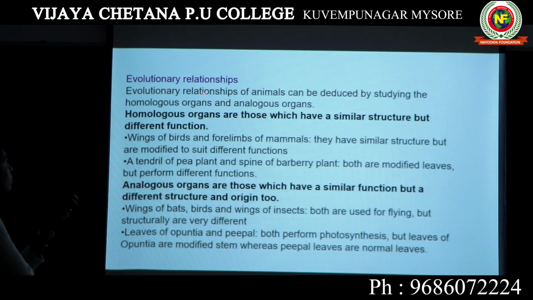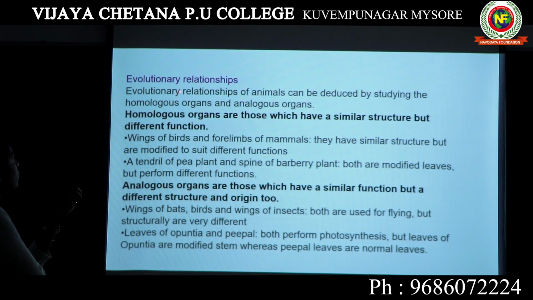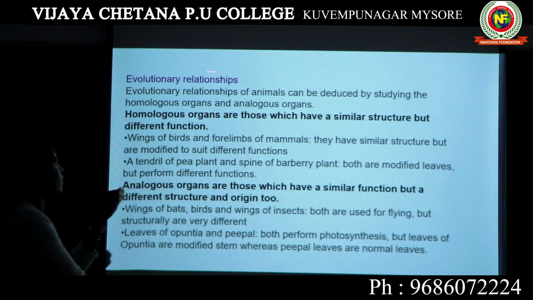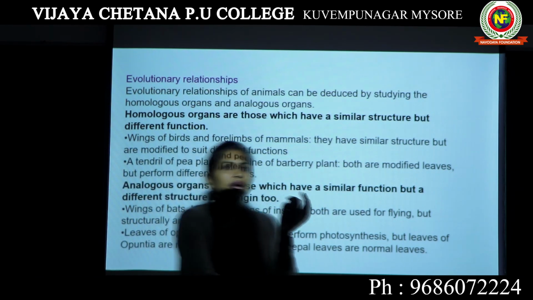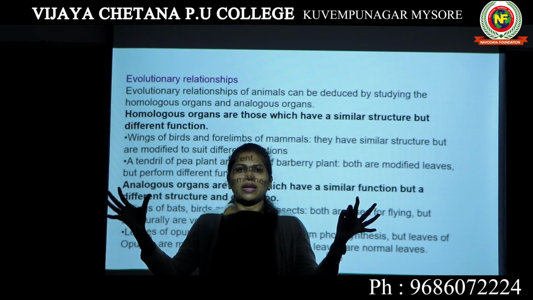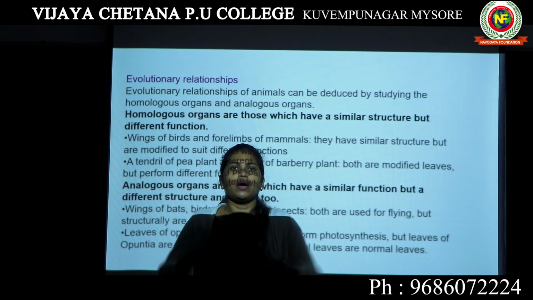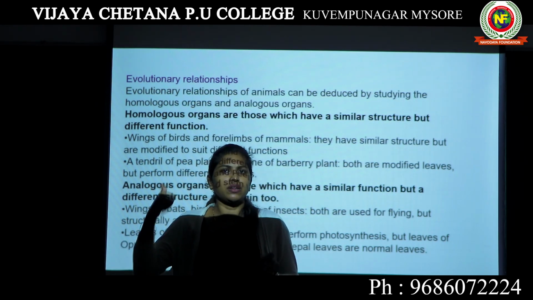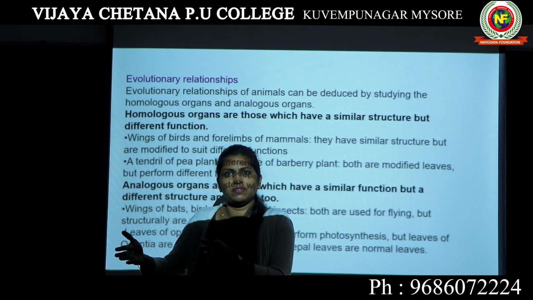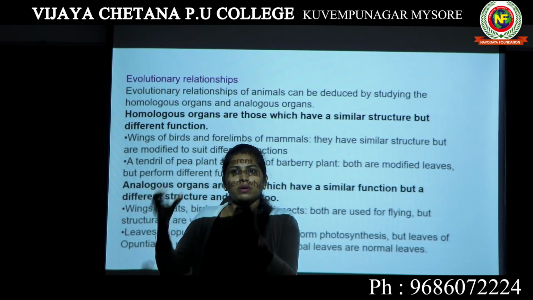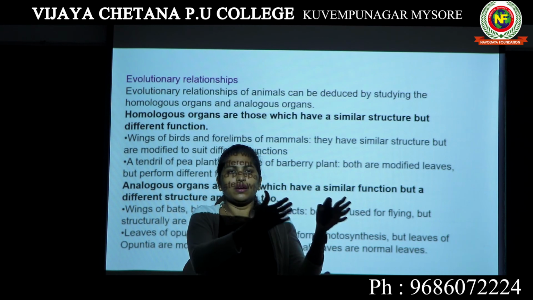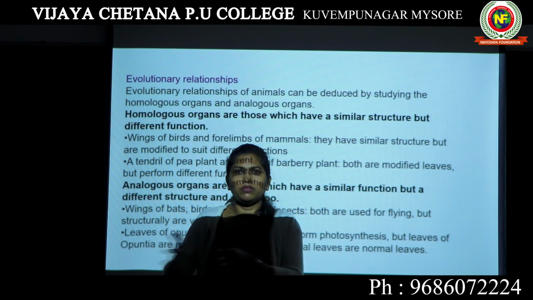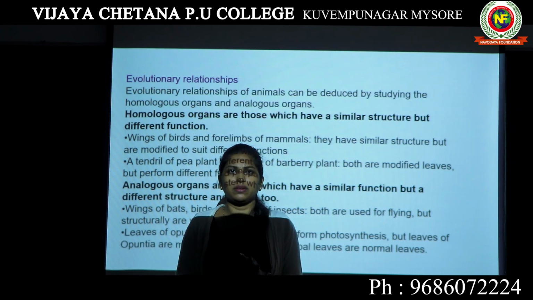Then we will have to talk about evolutionary relationship. We will talk about two types of organs, homologous and analogous organs. Evolutionary relationship shows whether two organisms were related or not. We say we have no connection with a cheetah, but evolutionary relationship is a concept which says that two related organisms, in the process of evolution, become completely different.